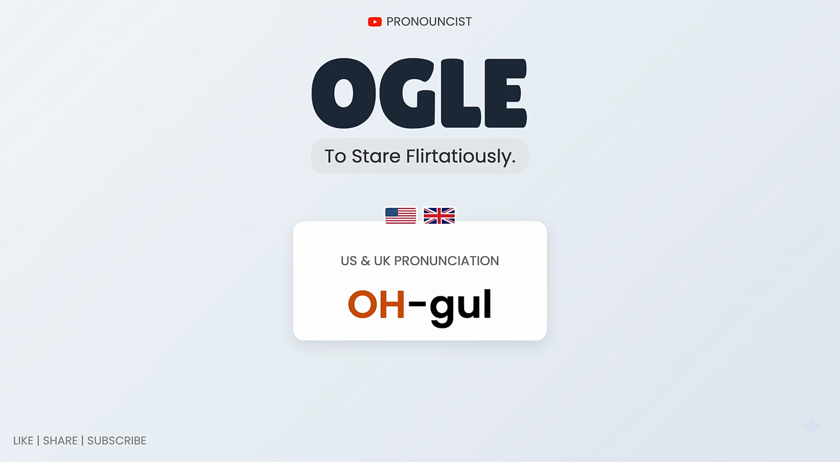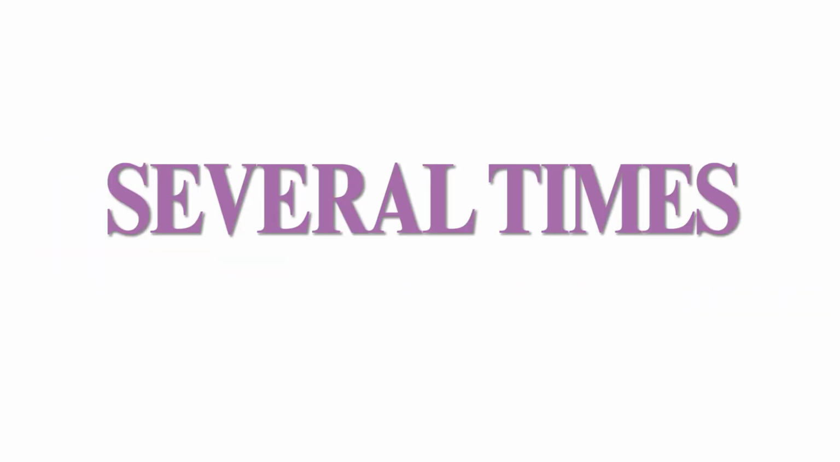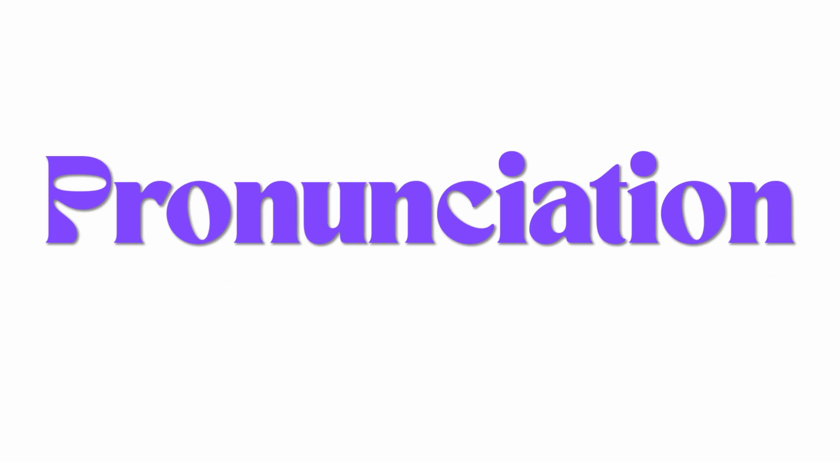Practice repeatedly and you'll soon be able to say this word perfectly. The best way to practice is to repeat the syllable multiple times. The meaning of the word is to stare flirtatiously. Try repeating this word several times to improve your pronunciation.